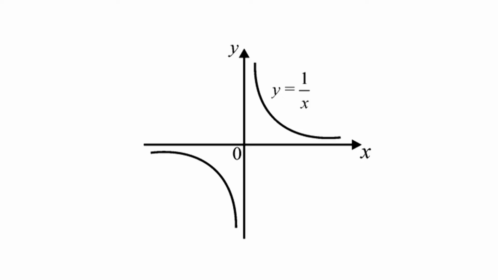As another example, the function f of x equal to 1 upon x is continuous for any non-zero real number, because for any real number c not equal to 0, the limit of f of x as x approaches c equals the limit of 1 upon x as x approaches c, which is 1 upon c, equal to f of c. At x equal to 0, f has an infinite discontinuity.